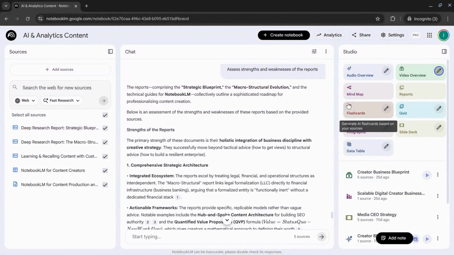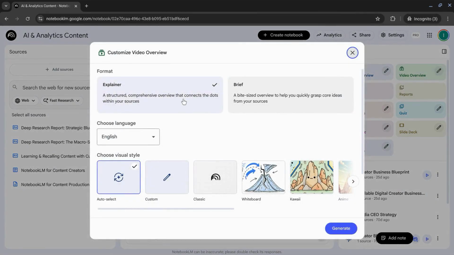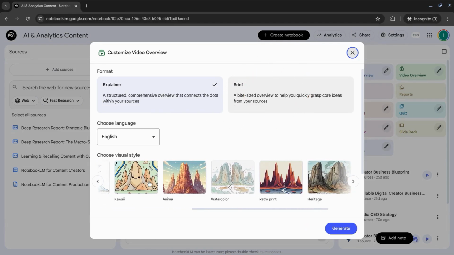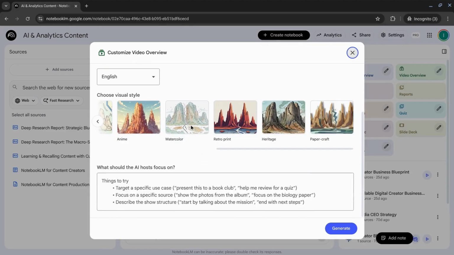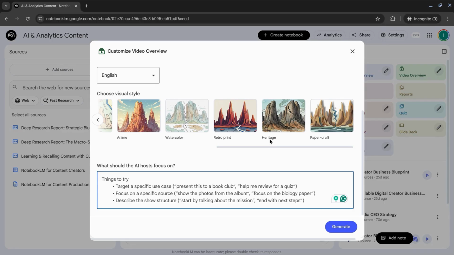If you're a more visual person, but you still want the audio overview component, the video overview is a great tool to learn from. So click on the writing utensil to customize it. Explainer videos are good, especially for deep research reports where they could be 15, 20 pages long. If you want a more brief overview, then select brief on the right here. Customize your styles. Here are the different styles that you can choose from. If you scroll down, you can ask the AI to focus on specific aspects from the deep research report.